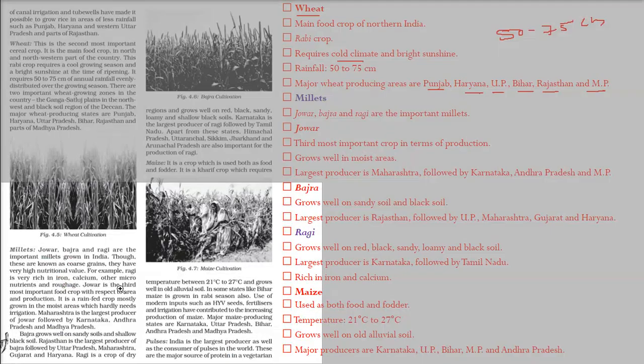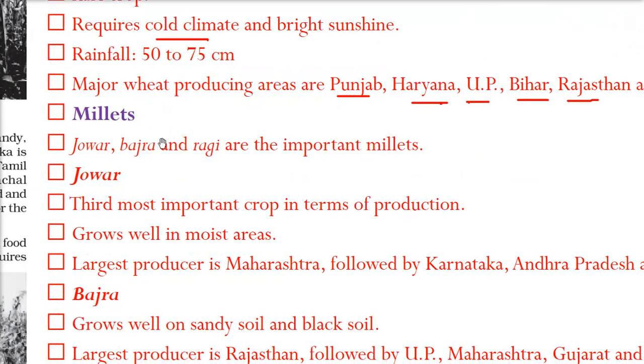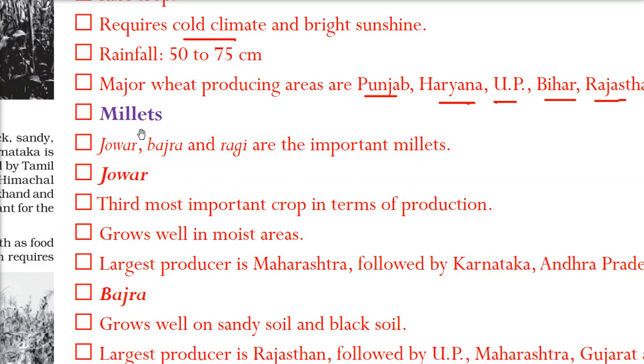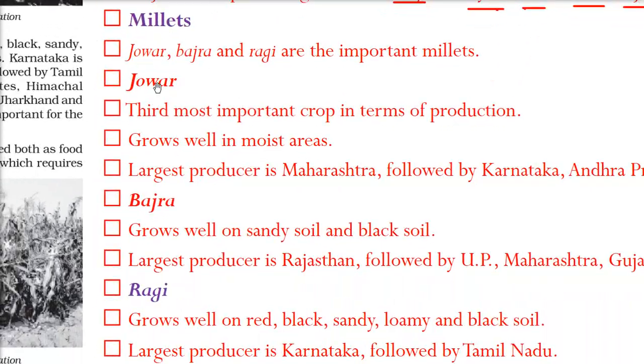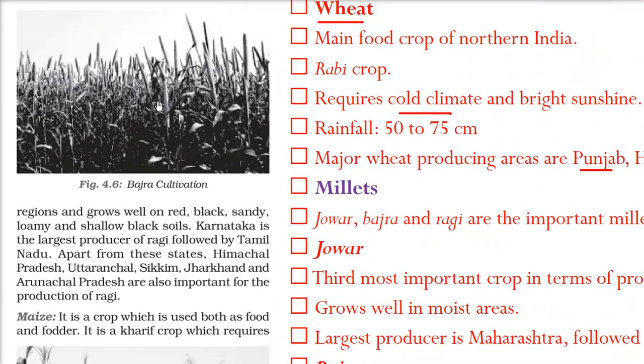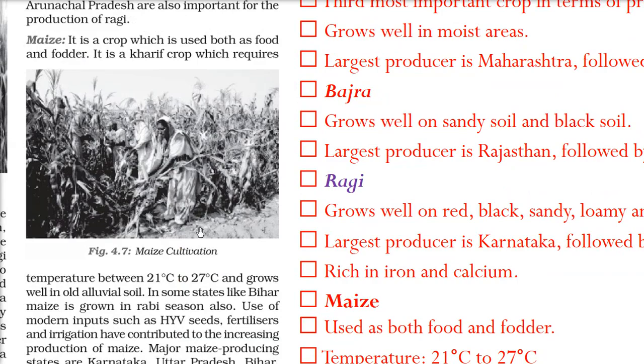Along with these two crops, rice and wheat, we have millets. Millets we also call mota grain, the bigger grain. Rice and wheat are not in that. Millets means we have mota anaj. So millets come in this. Jawar, bajra, ragi. These are important millets. So jawar, if you see, these are the pictures. This is the bajra, and this is the maize. Maize is nothing but the bhutta.